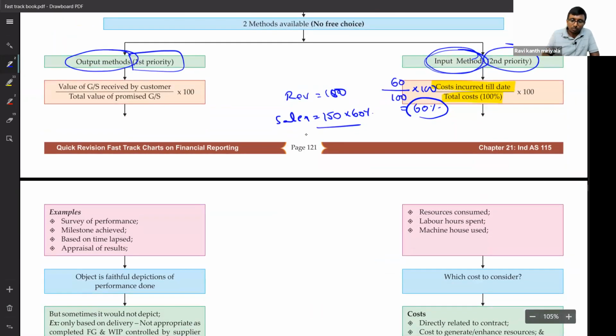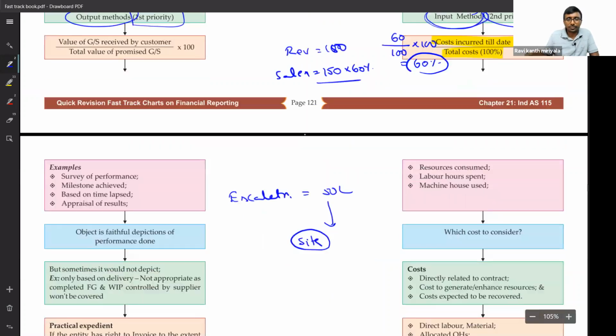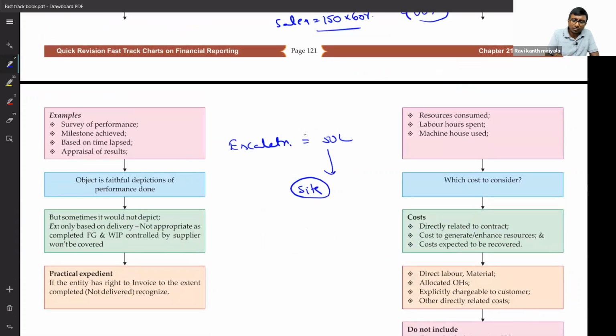And one important point they asked, in the I think 1 or 2 attempts before, is the escalator example. What they said: escalator value is equal to 50 lakh rupees. Escalator, they just brought it to the customer site. That's it. Nothing is done with respect to the escalator. Just brought it and kept it. 50 lakh worth of escalator, they brought it, they kept it.